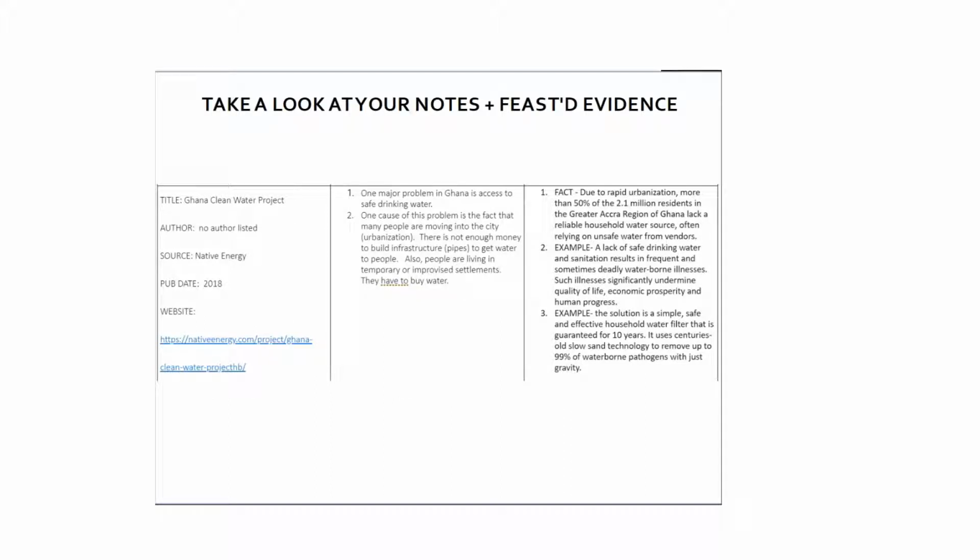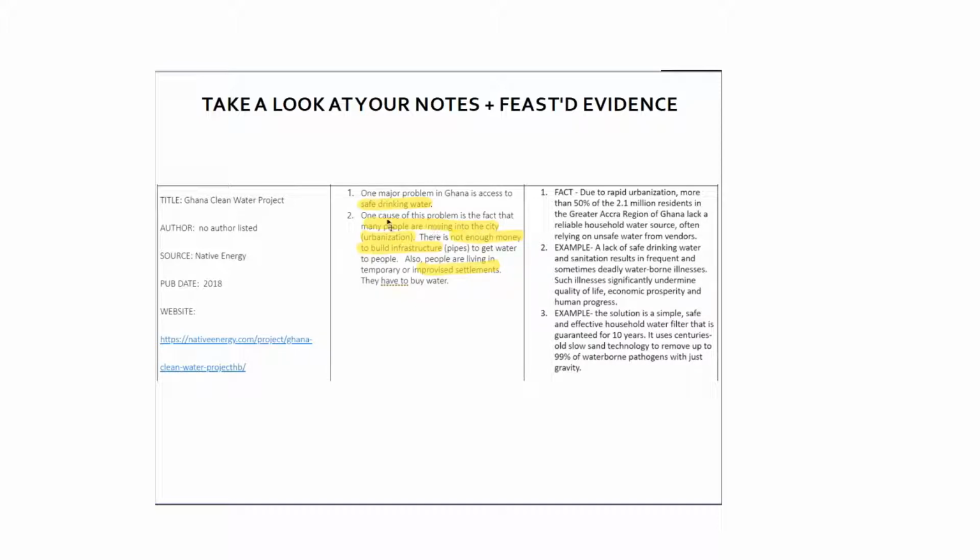The first thing that I want you to do is to take a look at your notes and your collected evidence. So if I go back and look at my evidence, I can see right here that my evidence talks a lot about access to safe drinking water, and it talks a lot about infrastructure. So these are some of the things that I found that were really important.